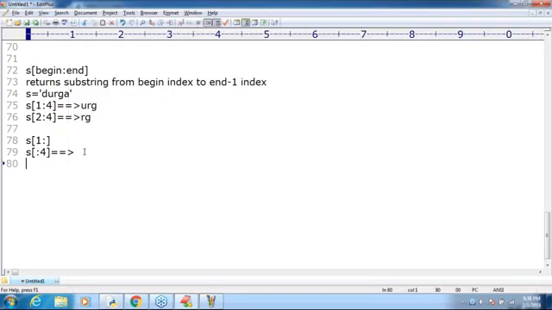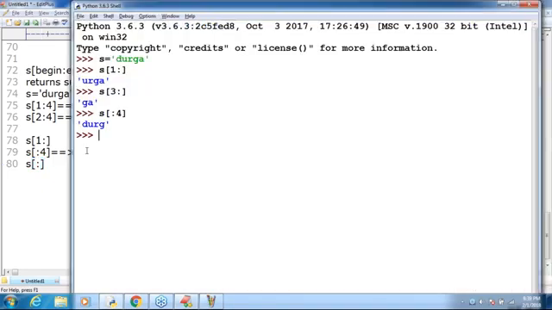One more thing. Begin is optional. End is also optional. Next, now I'm taking S of colon, that's all. What is the output we are going to get? So the full string, it starts from the beginning. You didn't specify begin, that's why it starts from the beginning. And you didn't specify end, that's why until the end. Starts from begin until end means the full string by default we are going to get.